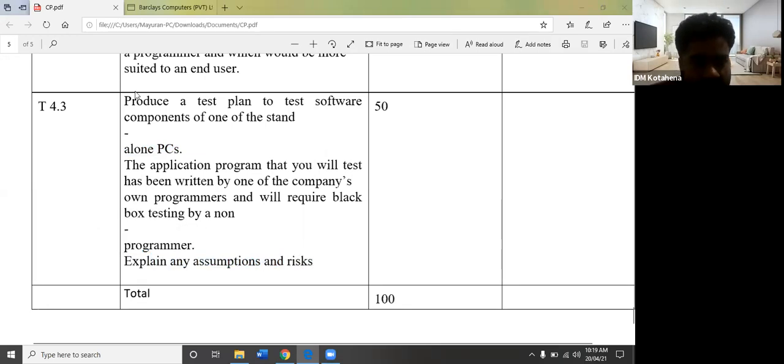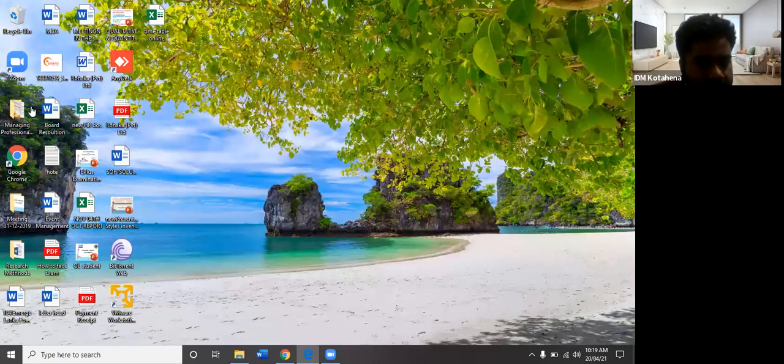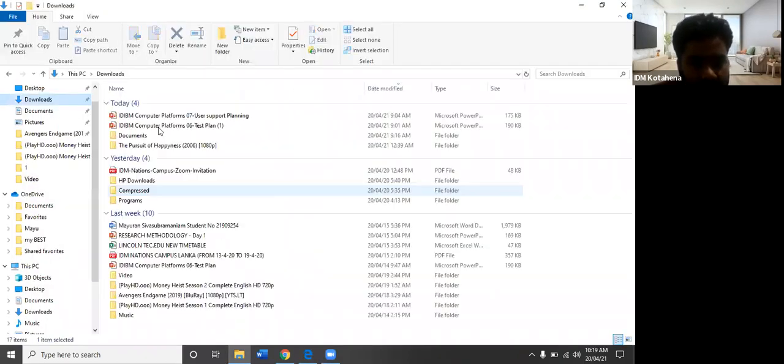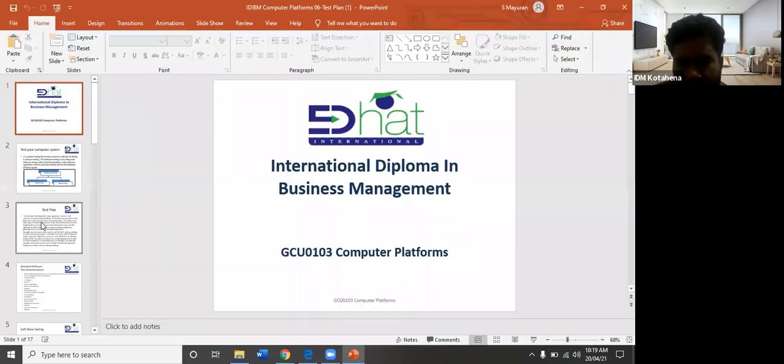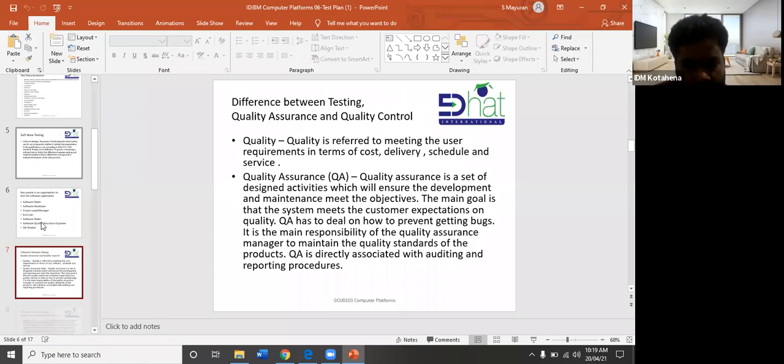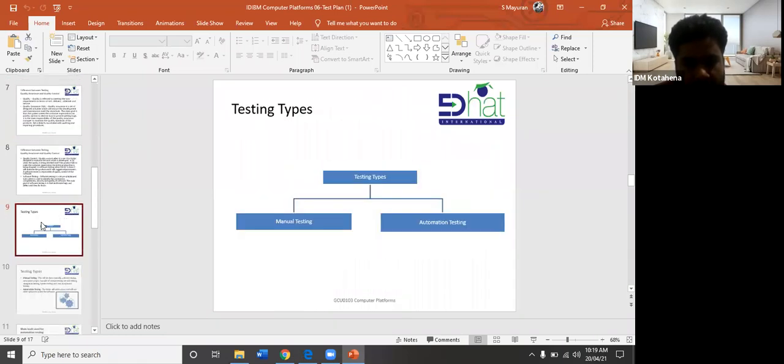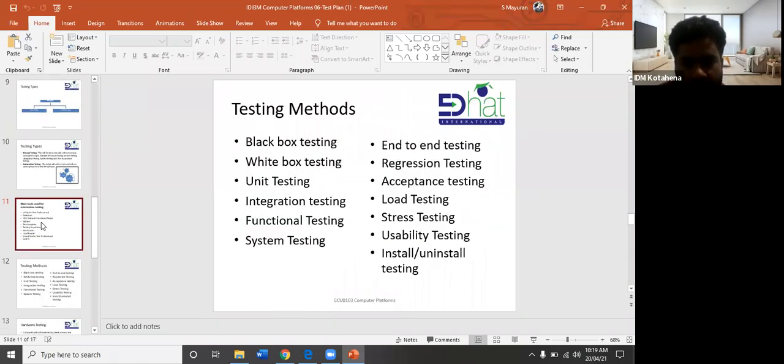When you go to that earlier slide, I'll explain it to you. Testing plan means they are talking about this testing method. This is called a testing plan.